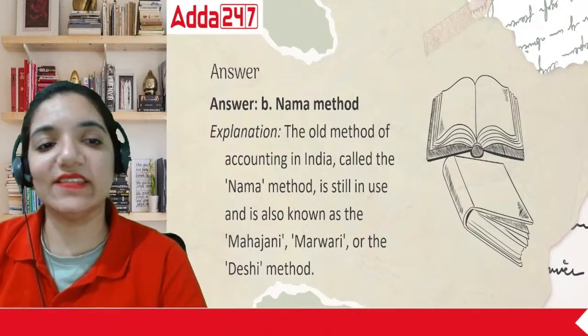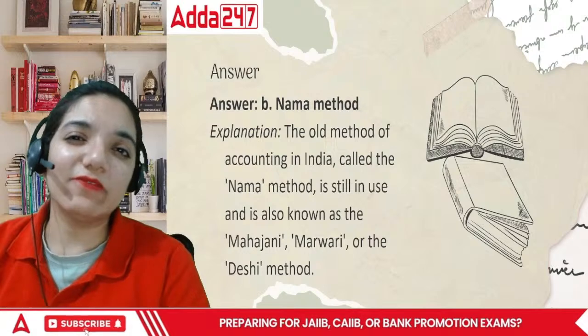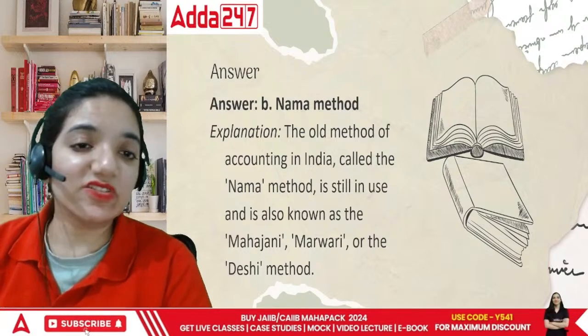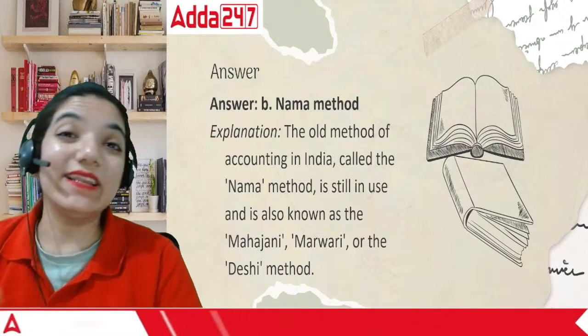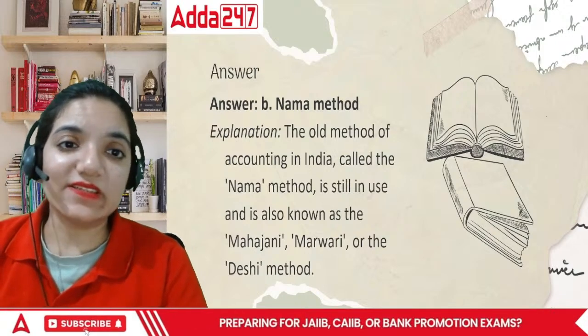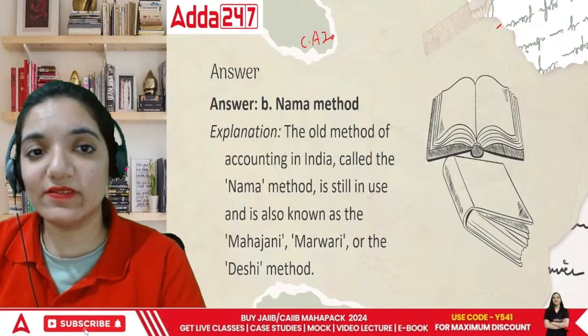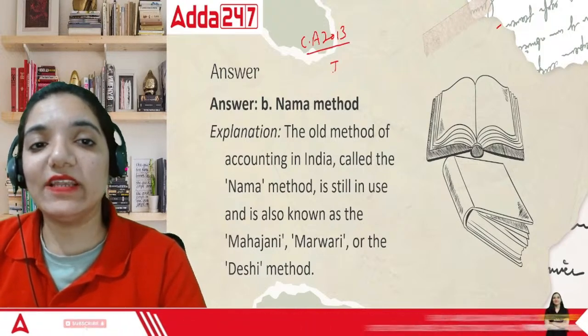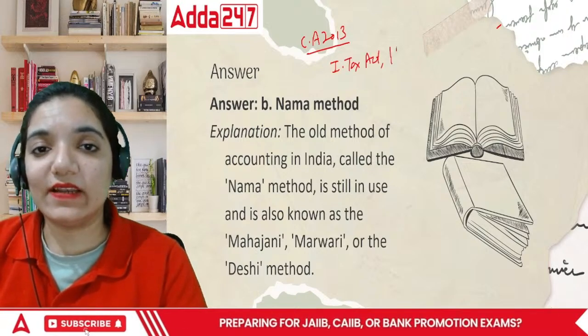Okay, these are the various names of the method which is still prevalent in India. But if I talk about the maintenance of books, none of these methods are used by the income tax department, because ultimately the books are prepared either as per Companies Act 2013 or as per Income Tax Act 1961.